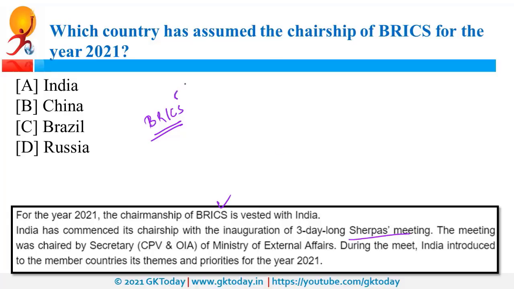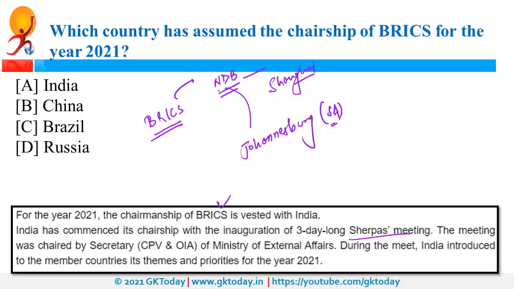Now BRICS countries set up a bank and it is the New Development Bank. Previously it used to be known as BRICS Development Bank. So it is a bank by these 5 countries. The headquarters of this New Development Bank is in Shanghai. It is in China, and the regional office is in Johannesburg. Johannesburg is in South Africa. Presently, the head of this New Development Bank is Marcos Troyjo, and Marcos Troyjo is from Brazil.